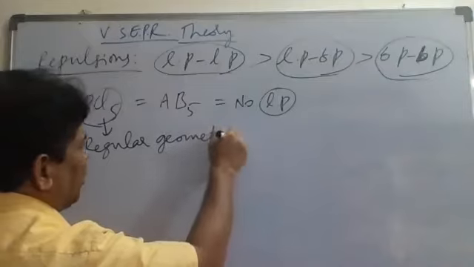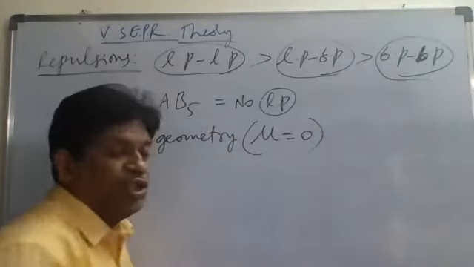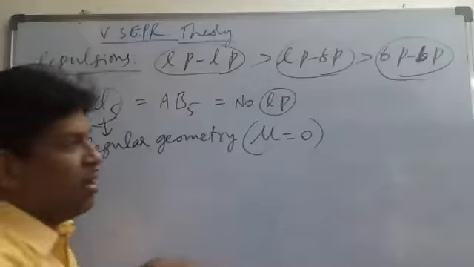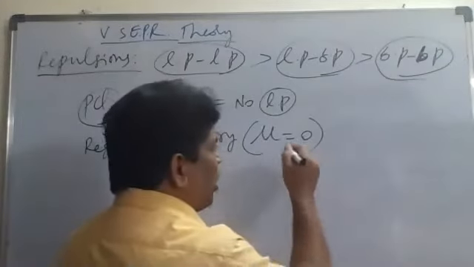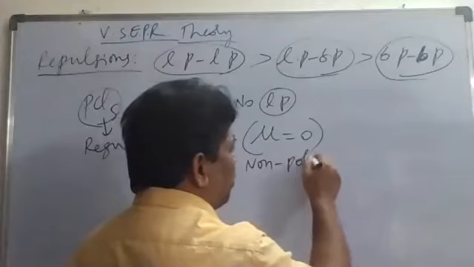When a molecule has regular geometry, mu will be what now? 0. The dipole moment will be 0. Dipole moment is 0 means polar or non-polar? Non-polar molecule.